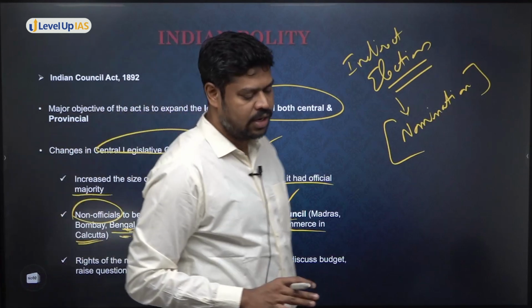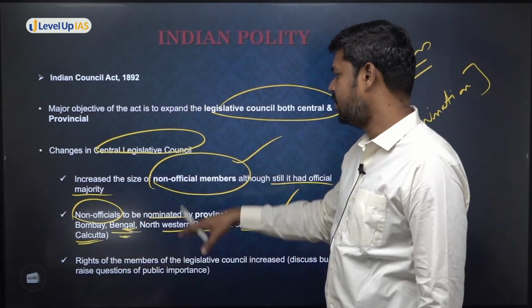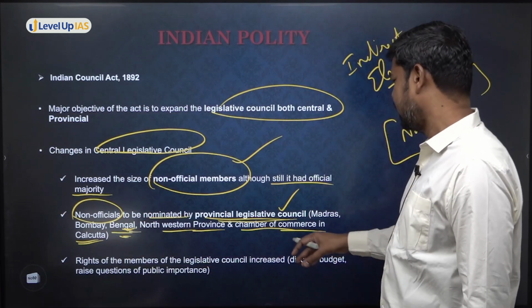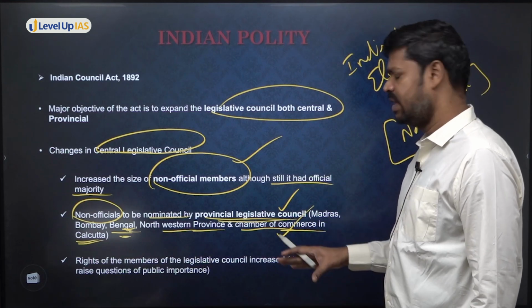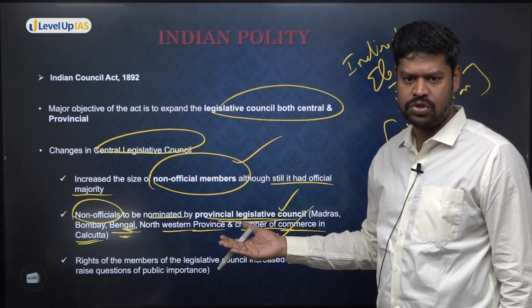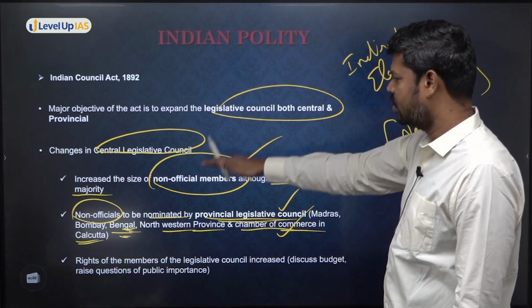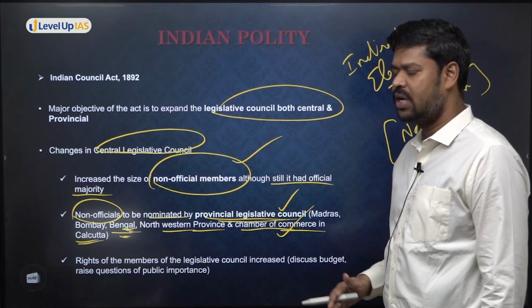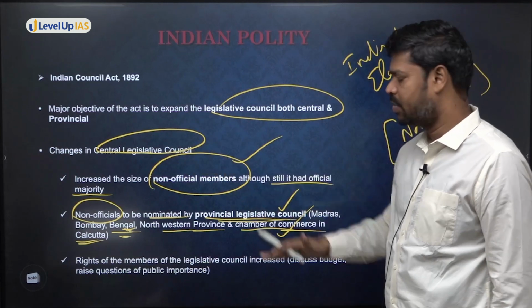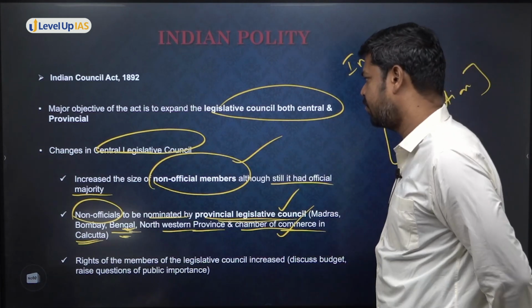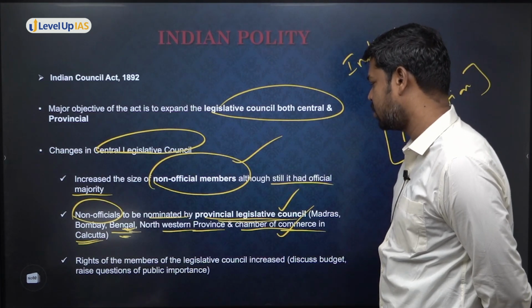Okay. So there were nominations from different areas. There was some commerce body also, and there was nomination from there. There were nominations from some universities also. So this is how there were non-official members: universities, intellectuals, professors, representatives from the provinces. All those people were part of the central legislative councils.